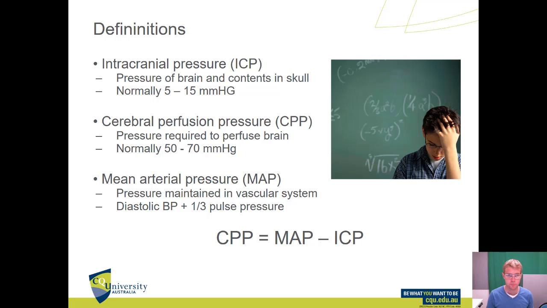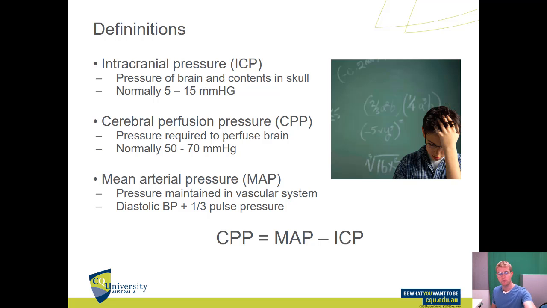We've got our mean arterial pressure, which is just the background pressure maintained by the vascular system, and that's your diastolic blood pressure plus 1/3 of your pulse pressure. Remember, pulse pressure is very simple. It's just the difference between your systolic and your diastolic. So if your blood pressure is 100 on 60, your pulse pressure is 40, because 100 minus 60 is 40.